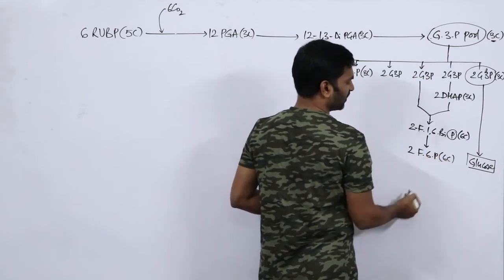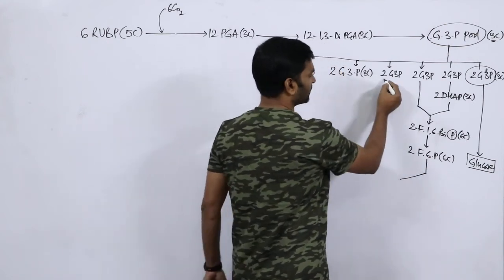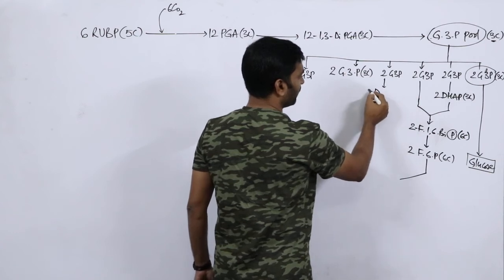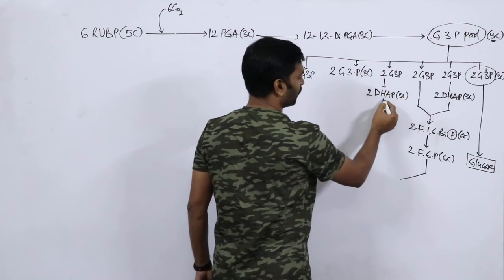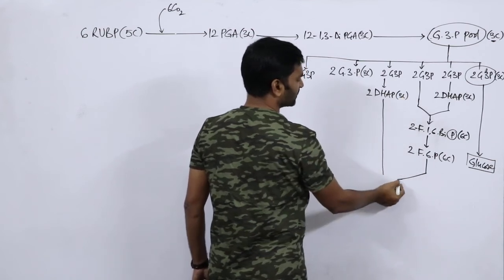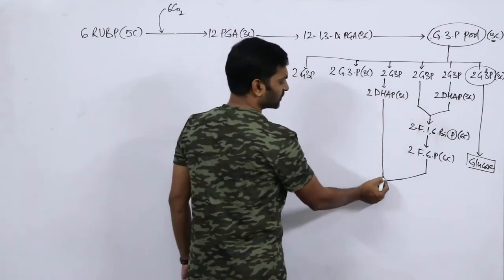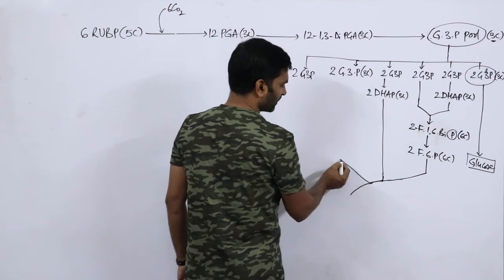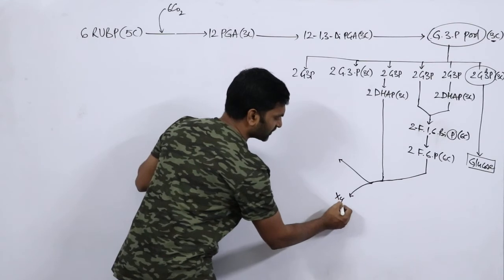This is a 6 carbon compound. This fructose 6-phosphate combines with another G3P. This G3P is basically converted into DHAP, that is a 3 carbon compound. This DHAP is combined with fructose 6-phosphate. So after the combining process, it will be split down into xylulose 5-phosphate.